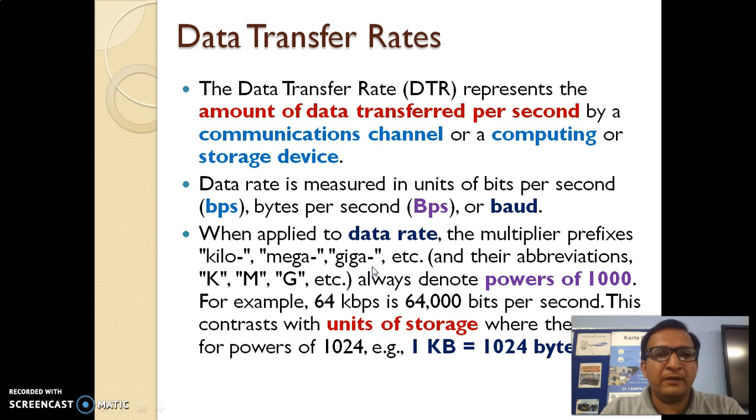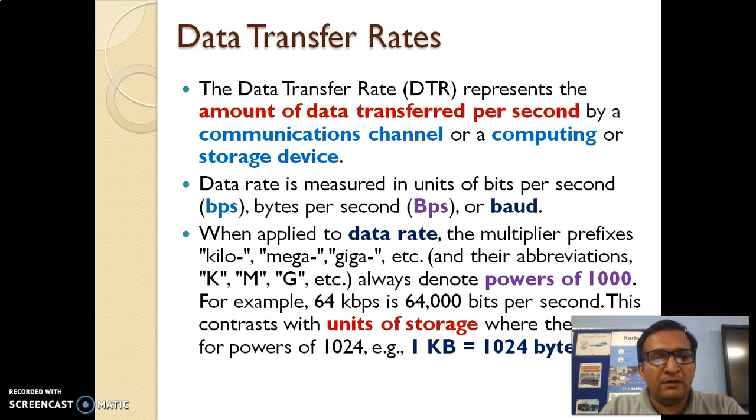Now come to the term data transfer rate. The data transfer rate represents the amount of data transferred per second by a communication channel, a computing device or even a storage device. It is measured in bps or Bps, whether small or capital, as we have already discussed. It's all about bits and bytes or baud. One thing is important to understand here.